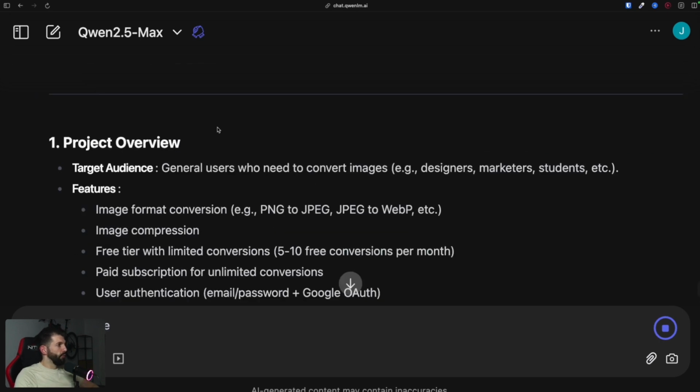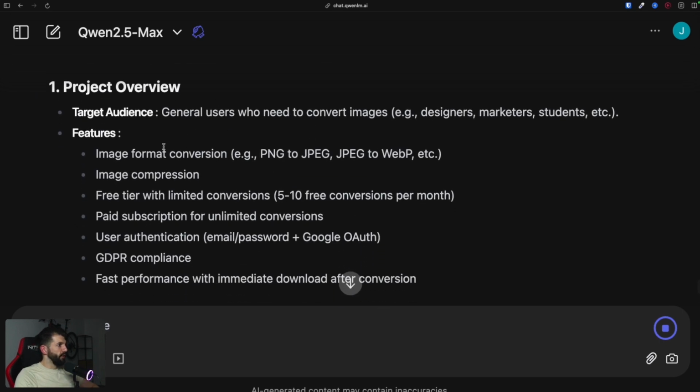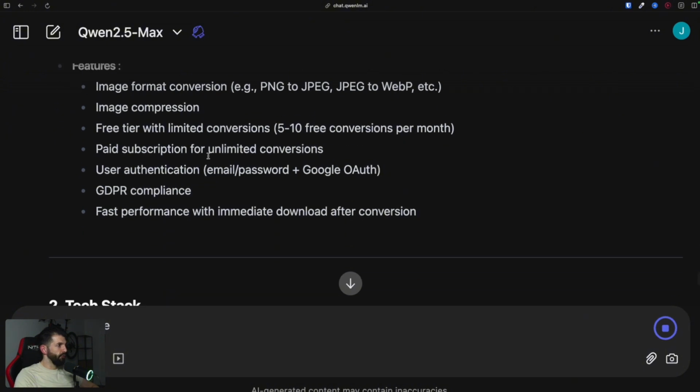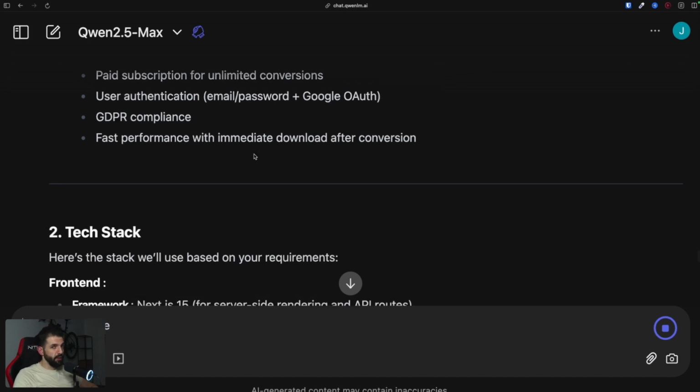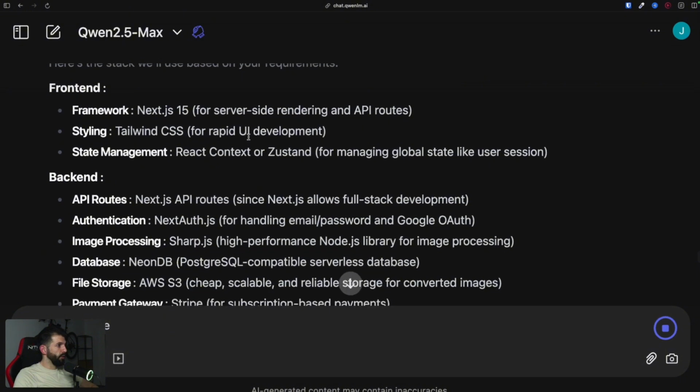Okay, so we have the project overview with the target audience and the features: image format conversion, image compression, free tier with limited conversions. That is correct so far. Paid subscription for unlimited conversions, user authentication, email password, Google OAuth. So I haven't specified Clerk, right? This is why it went with Google OAuth.